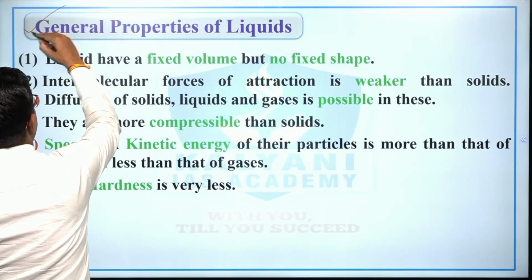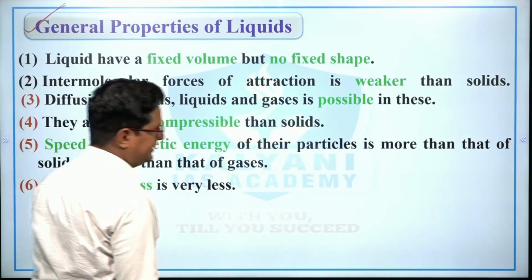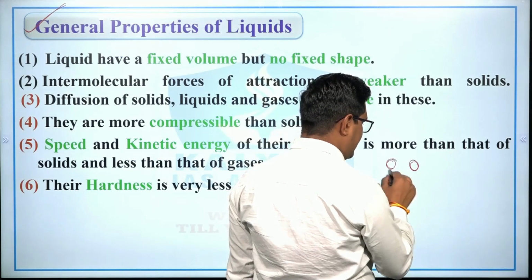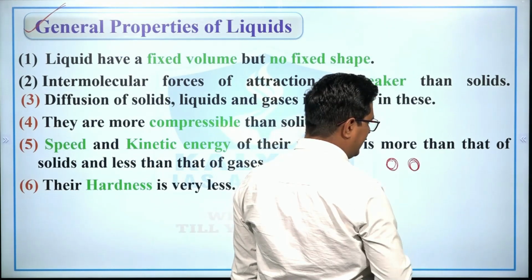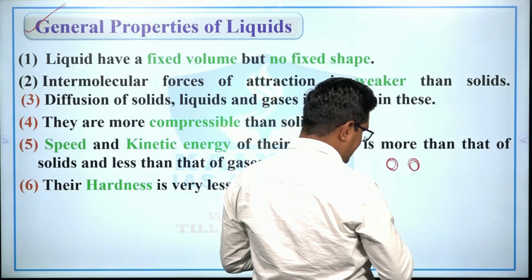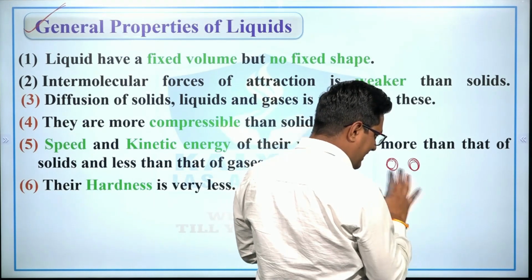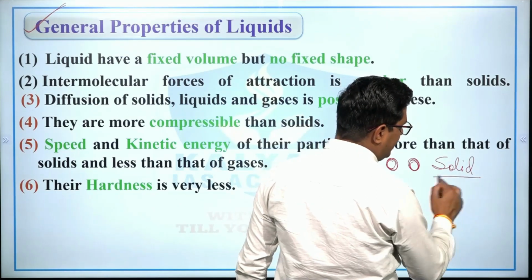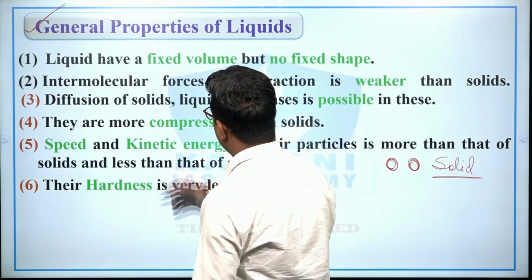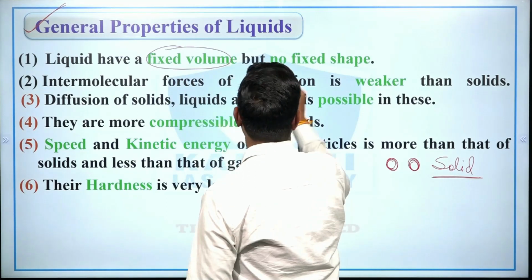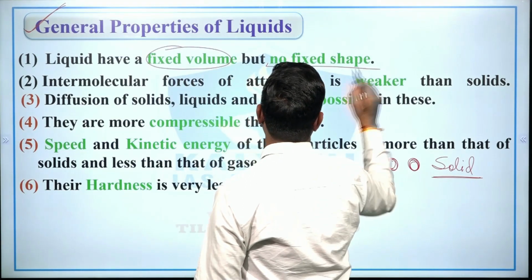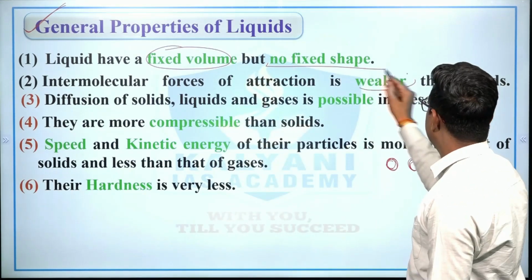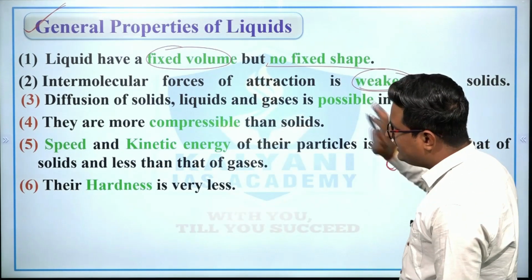Now we will see the general properties of liquids, right? Simply we can say that the gap between the two particles of a liquid is higher than gas and lower than solids. Therefore liquids have a fixed volume but no fixed shape. The intermolecular force of attraction is weaker than solids but higher than gases.